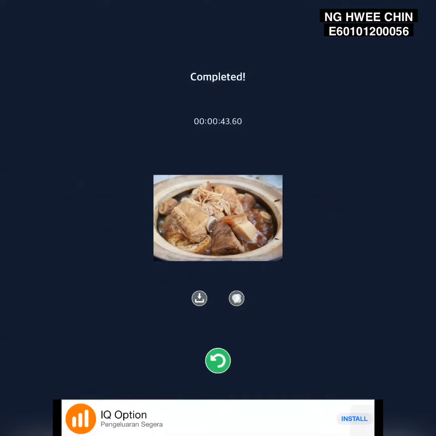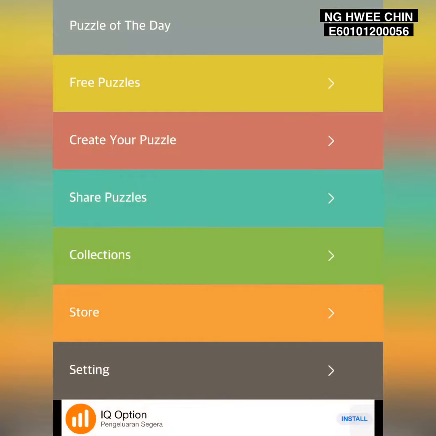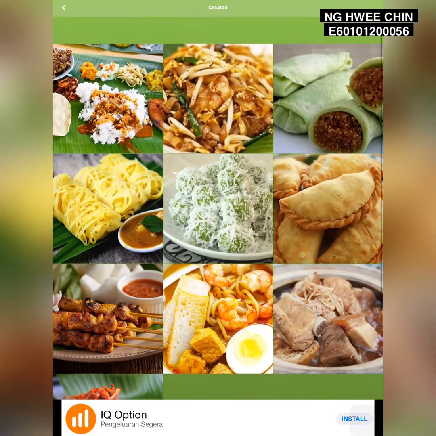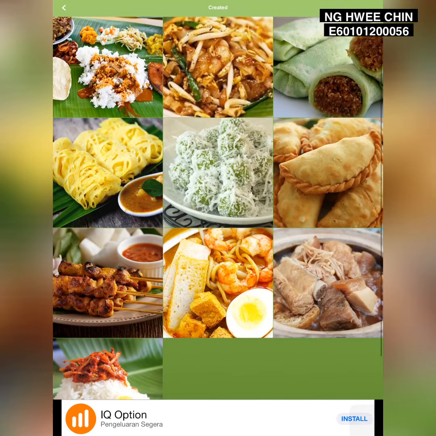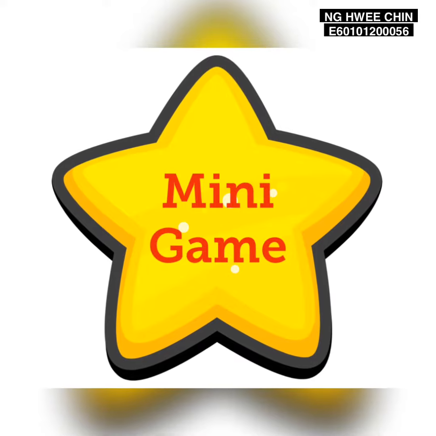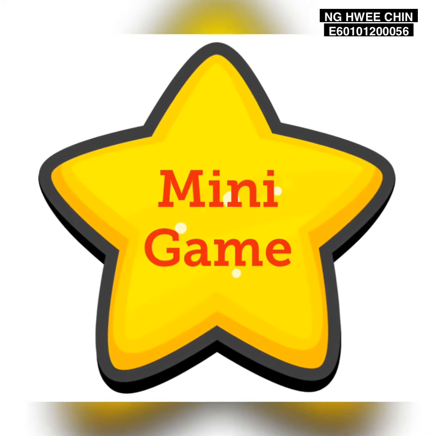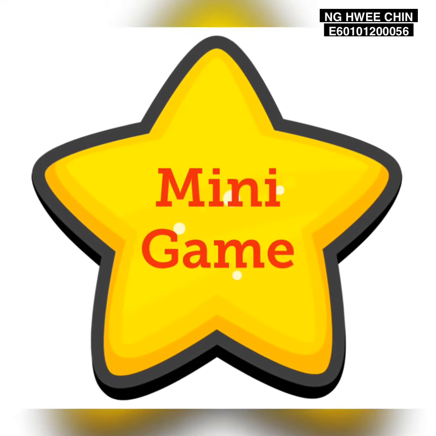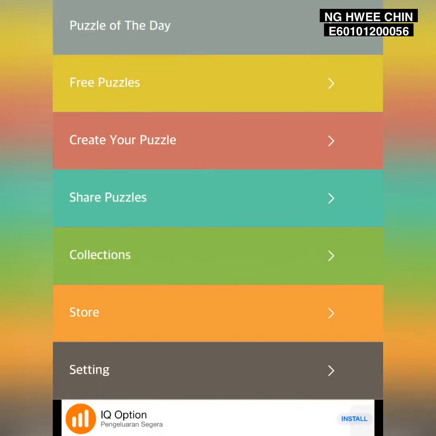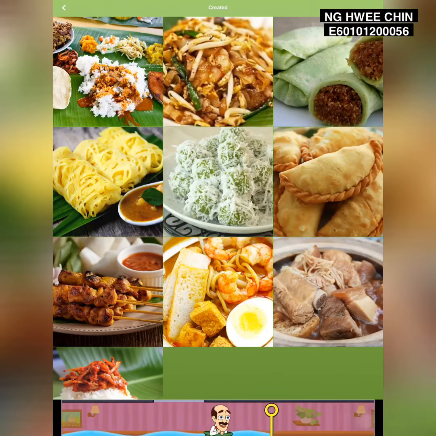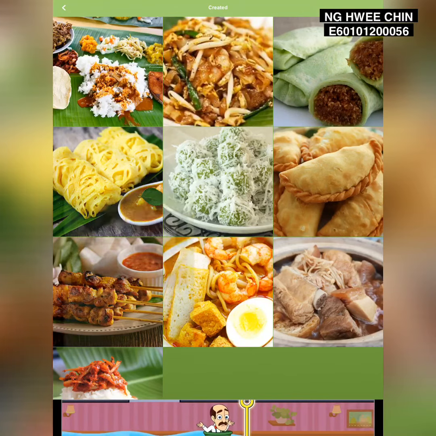After that, you can continue to do another set of puzzles using different types of pictures. Okay, after you have finished all the puzzle pictures, you can now let your children play the game. Your students can press any puzzle picture that you have created, and they can start to play at their own pace.